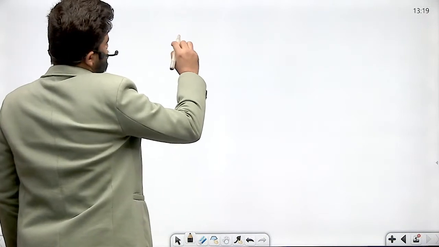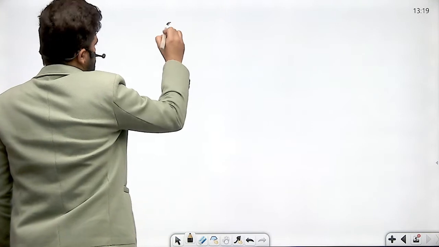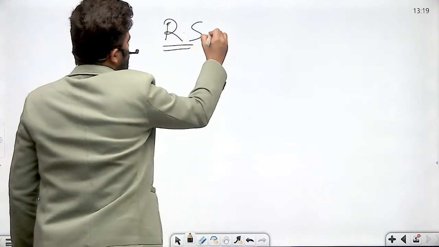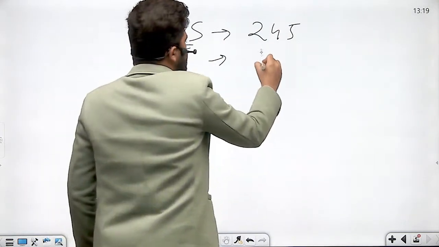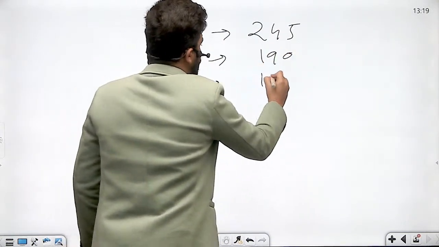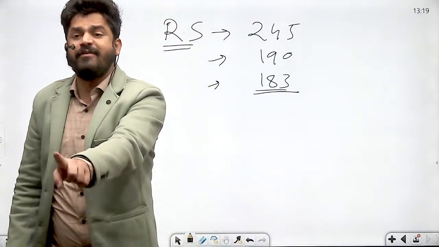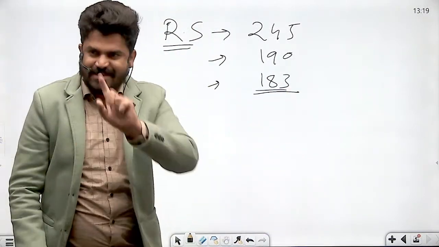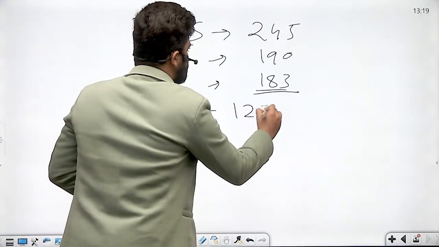Now let me give you another example, right? Suppose Rajya Sabha has 245 members. I've told you that out of 245, only 190 are present. Out of 190, 183 are voting. Now, if that particular resolution has to be passed, what is the absolute majority that is required? Absolute majority that is required is 123.